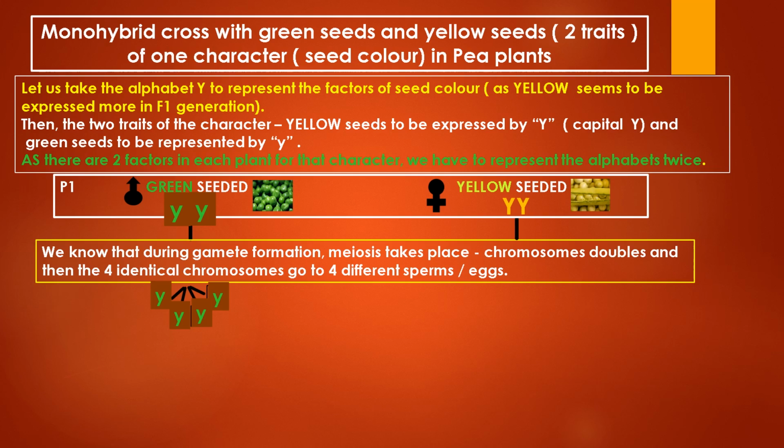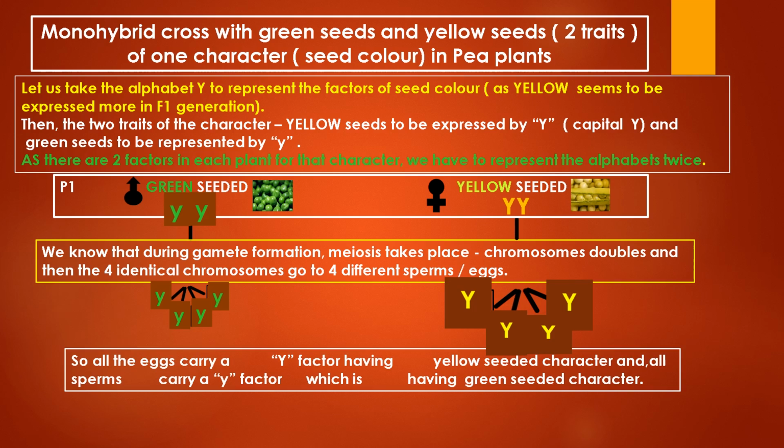So, all the sperms, irrespective of whichever it is the first one, second one, third one, or fourth one, will be carrying a small y factor, and all eggs here, irrespective of the first one, second one, third one, or fourth one, will be carrying a capital Y factor. So, any of the sperms fused with any of the eggs formed will definitely have a zygote with one capital Y gene and one small y gene.